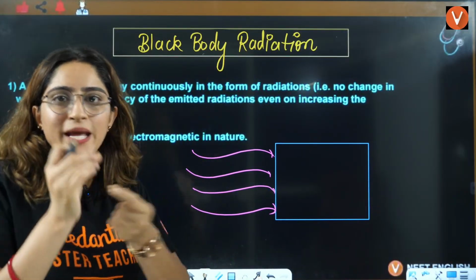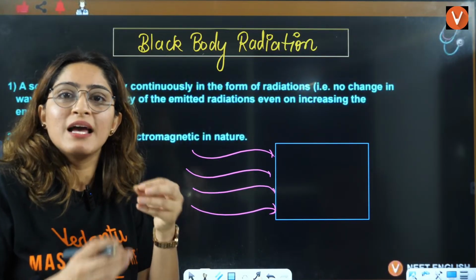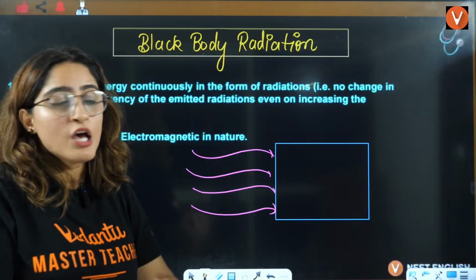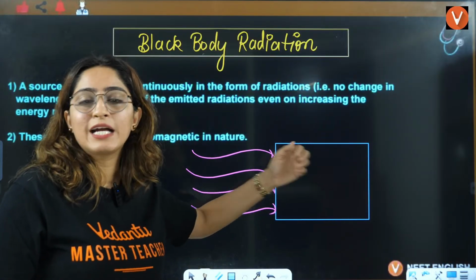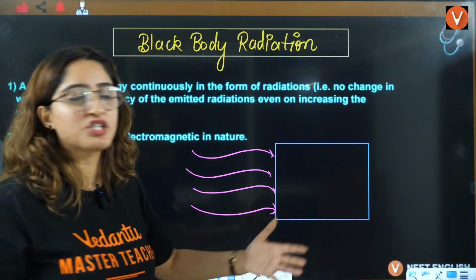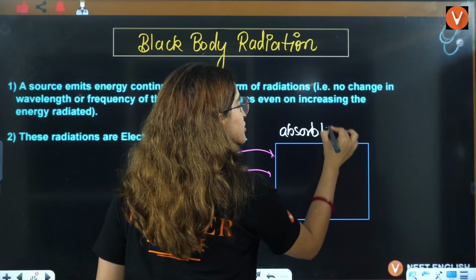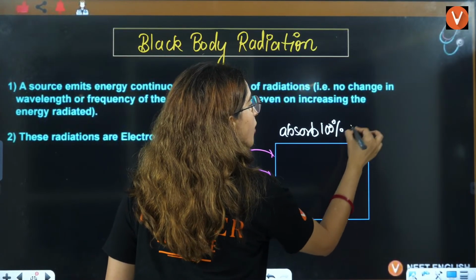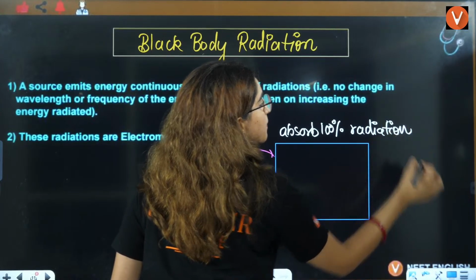Inside the body there will be atoms, right? These atoms, electrons, they will gain that energy. So in a black body, it will not emit, it will not transmit the radiation. It will absorb 100% radiation. That is called a black body.